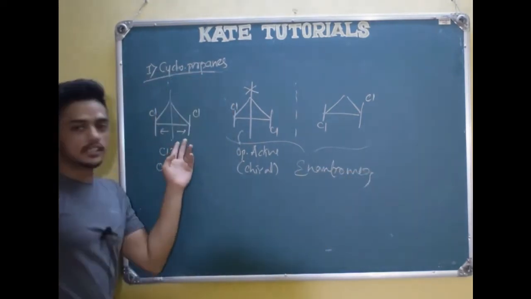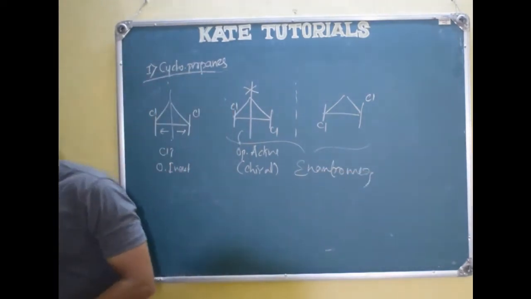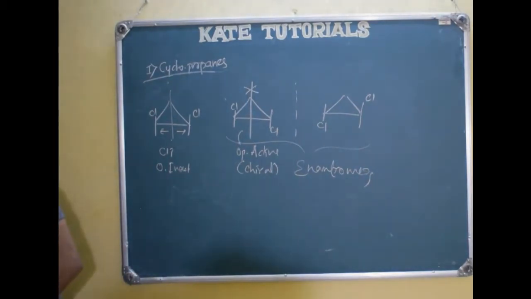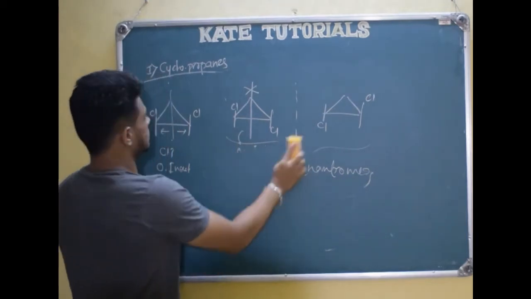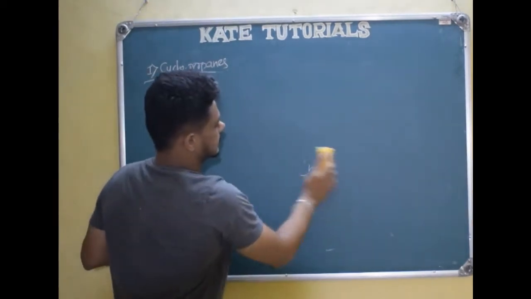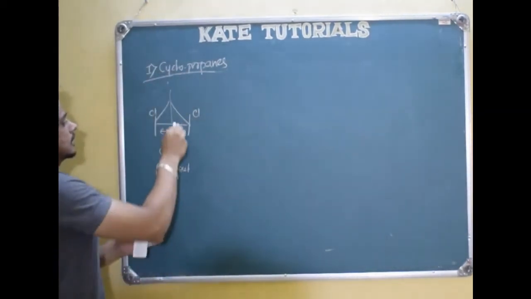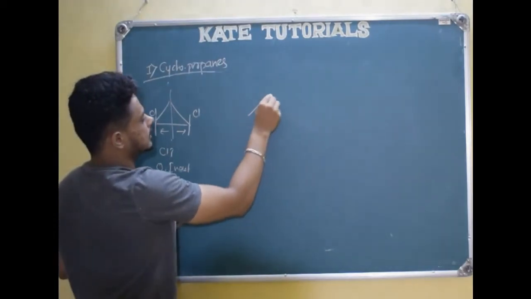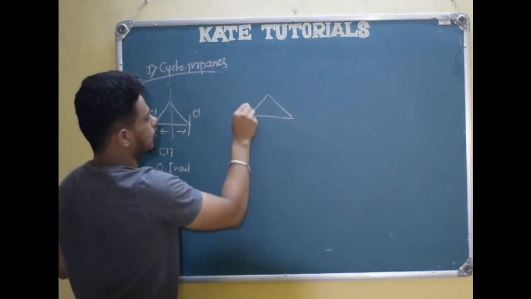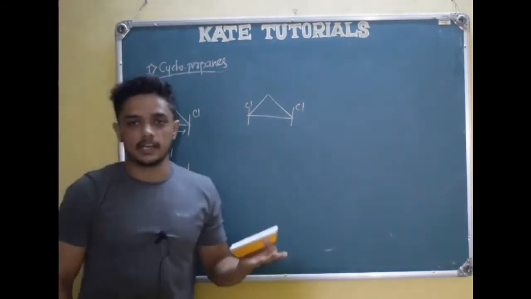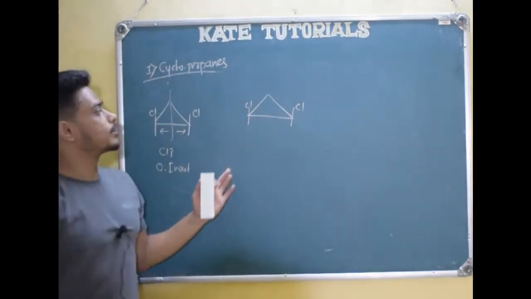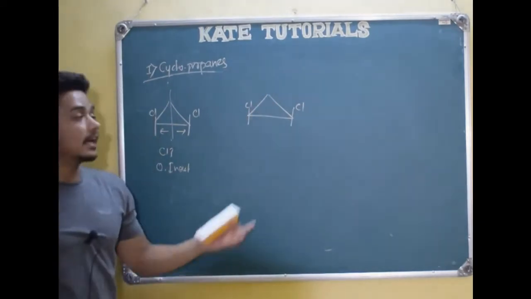Whereas since it is optically inactive, we won't get enantiomers. Right? Let us see a few more things. Let us do these things. The same thing, I will consider the chlorine above, the chlorine below. I told you it is optically inactive. Why did I say that? Because it has got a plane of symmetry.